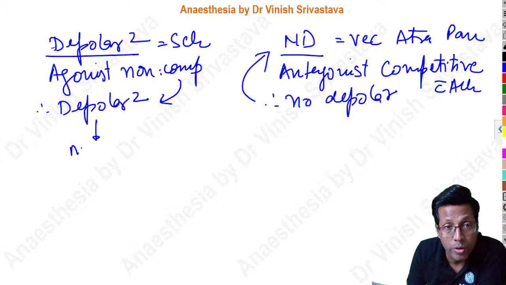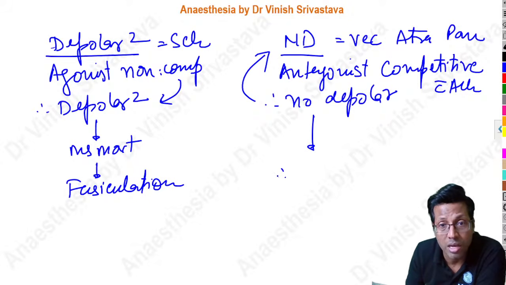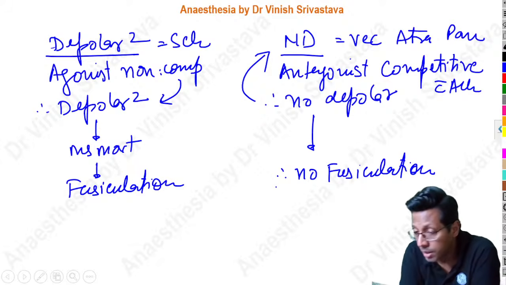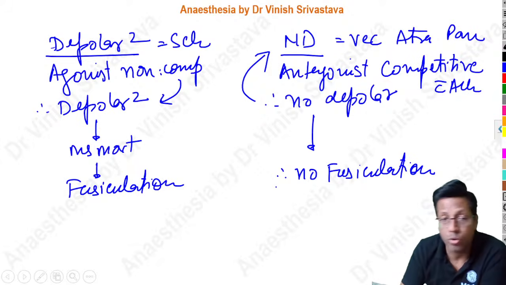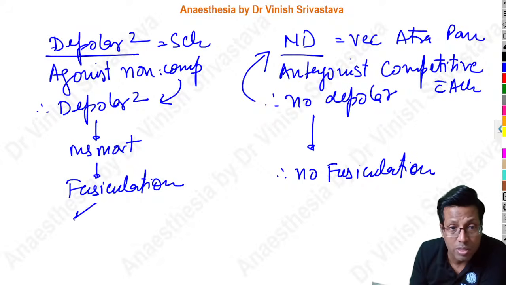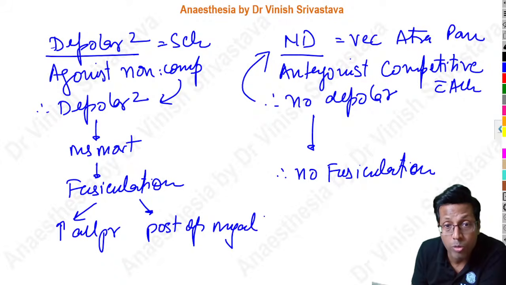Because they work like acetylcholine, they cause depolarization. Because of depolarization, you're going to get some muscle movement, and that muscle movement is what is called fasciculation. Because here there is no depolarization, there is no fasciculation. So what you just saw in the video is fasciculation. Correctly said by Dr. KKB, this is going to produce post-op myalgia, and that becomes one of the side effects. The fasciculation basically is going to increase all the pressures. The fasciculation produces post-operative myalgia. It may even produce muscle damage leading to myoglobinuria.